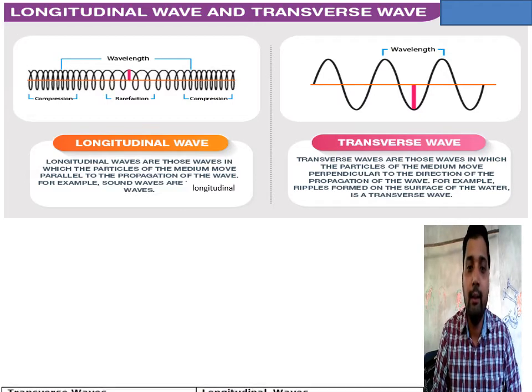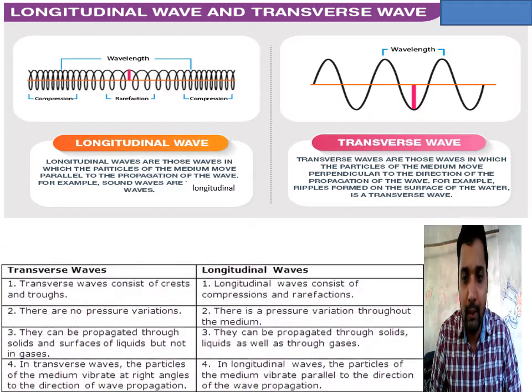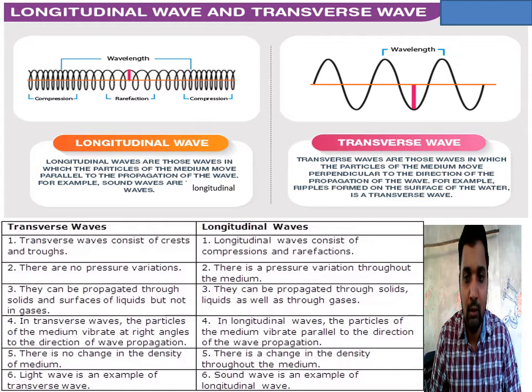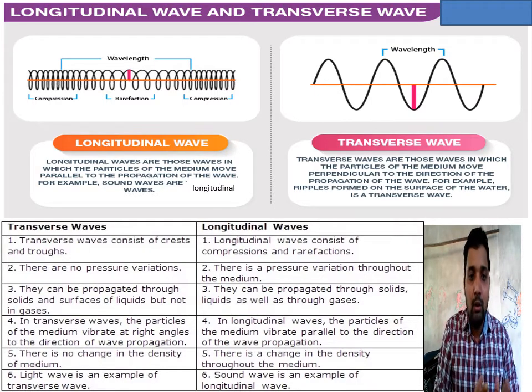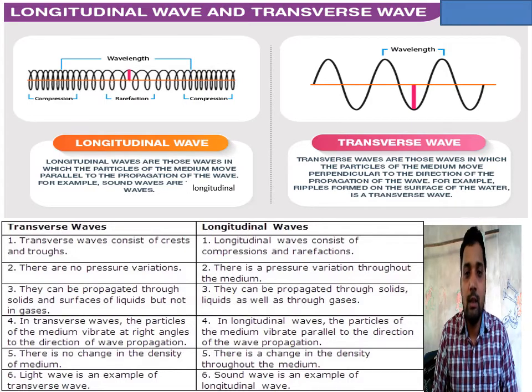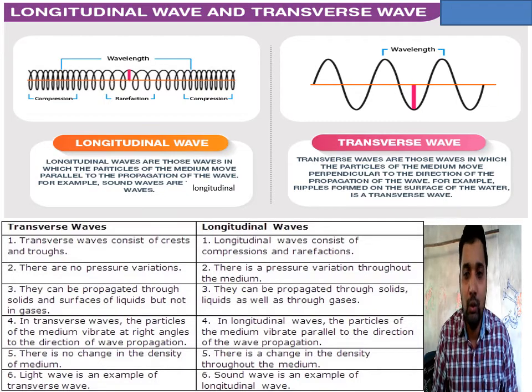Other than that, there are differences between them: one has crest and trough, the other has compression and rarefaction. In a transverse wave there is no pressure or density variation, but in a longitudinal wave, one time we get a high pressure region, and one time a low pressure region. Transverse waves can propagate through solid or liquid, but it is very difficult for them to move in gas.